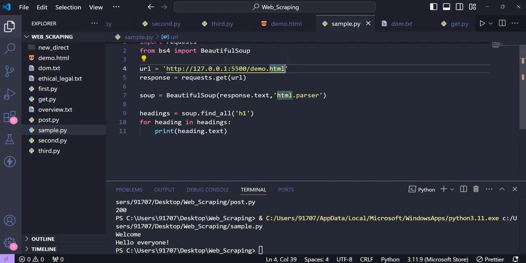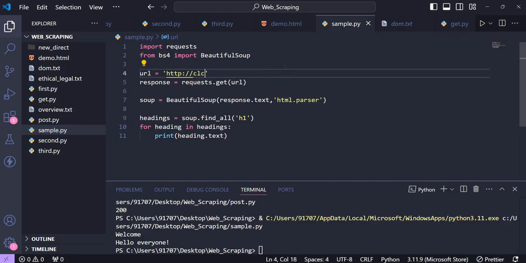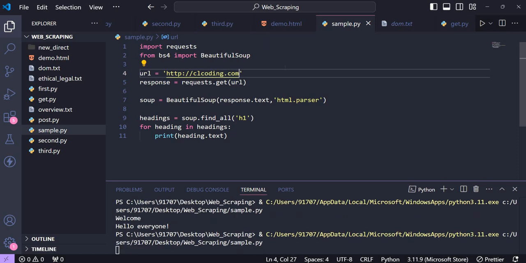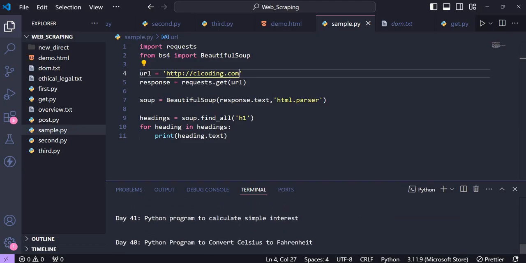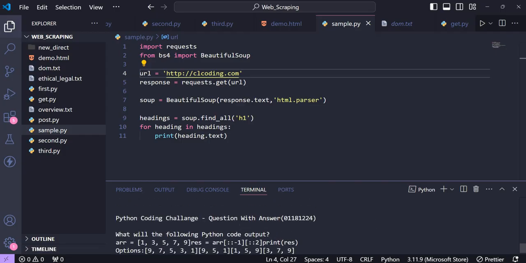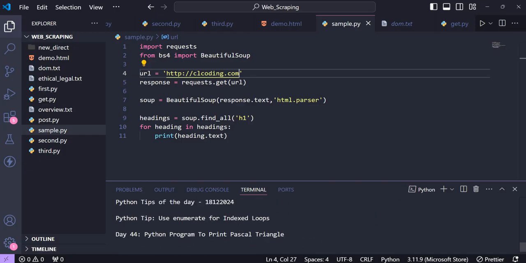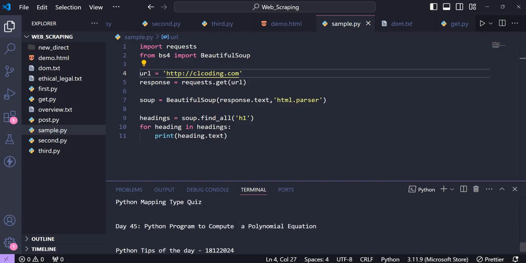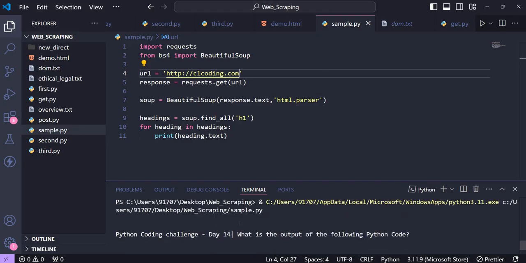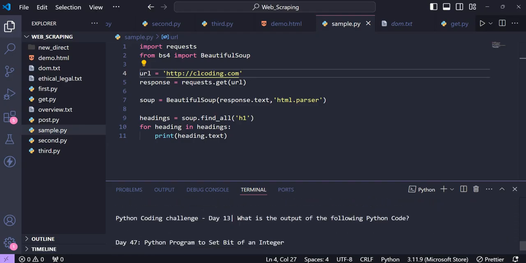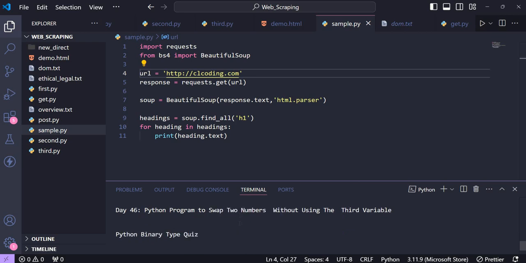Now let's change this to clcoding.com. This is our website which is on the web, on the net, so you can go and check. Here you can see all the information on the home page of that particular website. All the information which has been kept using the h1 tag, we have extracted all of that. You can see here. So this is how it is going to be.